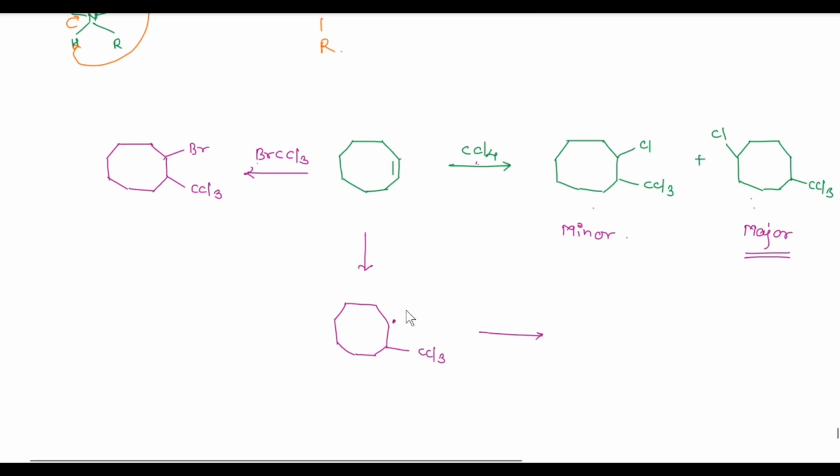In next step, this radical abstracts this hydrogen radical, that is transannular hydrogen abstraction takes place instead of abstraction of chlorine from carbon tetrachloride, and we get here new radical, and in next step this new radical abstracts chlorine radical from this carbon tetrachloride, and we get this as a major product.